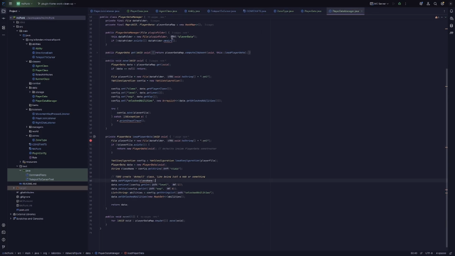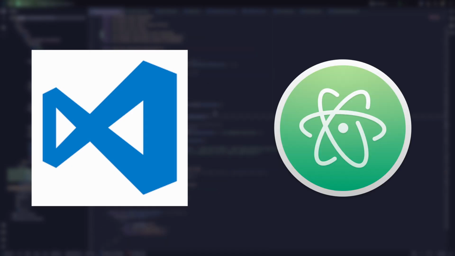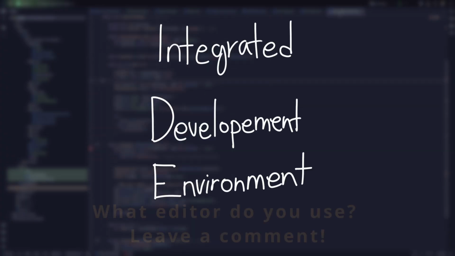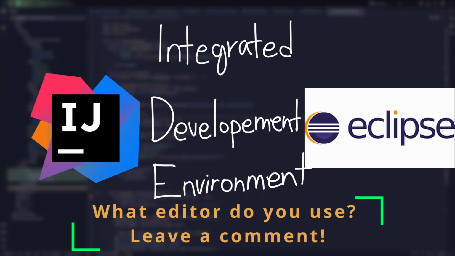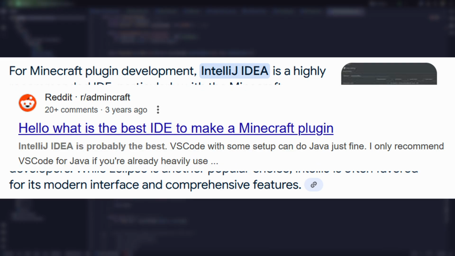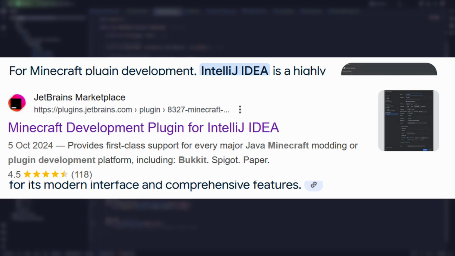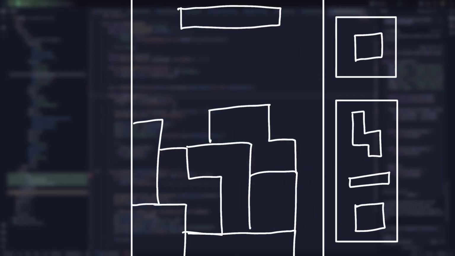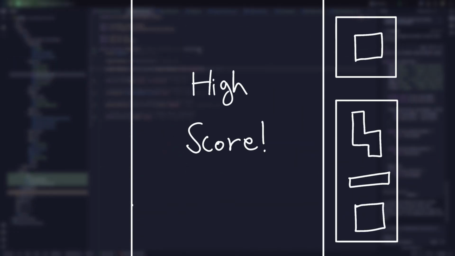To write Java, you need somewhere to type your code. You could use lightweight text editors like VS Code or Atom, but for Minecraft plugin development, I recommend an IDE, an integrated development environment, like IntelliJ IDEA or Eclipse. Why? Because Java, especially in the plugin space, has been supported by IDEs for years. They come with powerful tools like autocomplete, error checking, build systems, and plugin support out of the box.